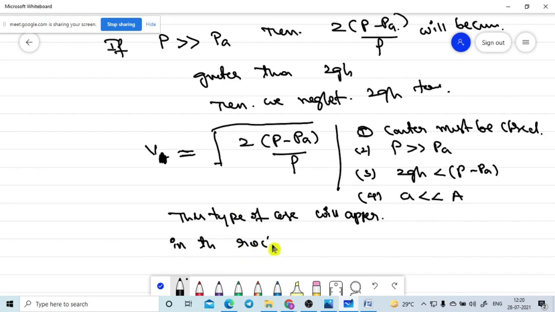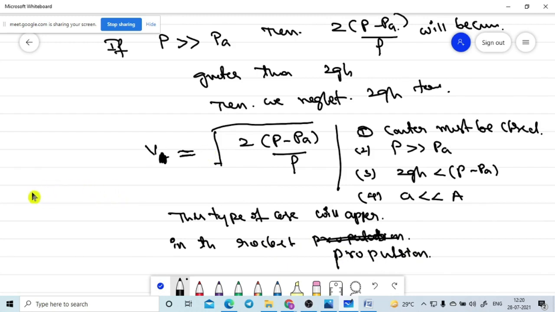So rocket propeller. Propulsion. Let me write this one. So this is the formula. When the fluid is coming, did you see this one?